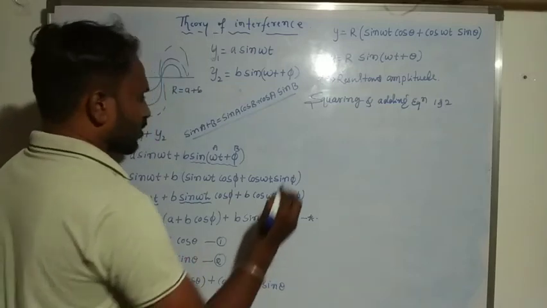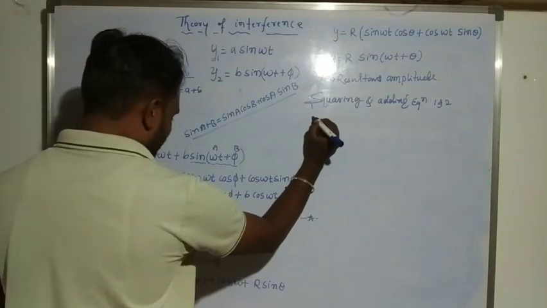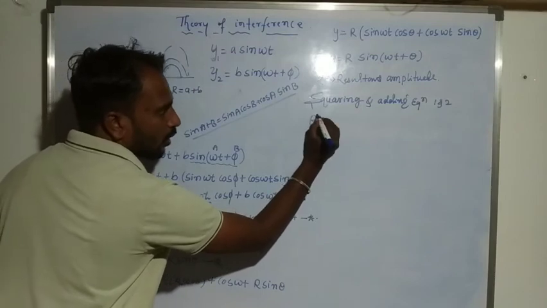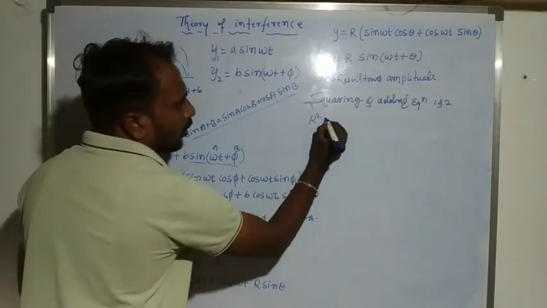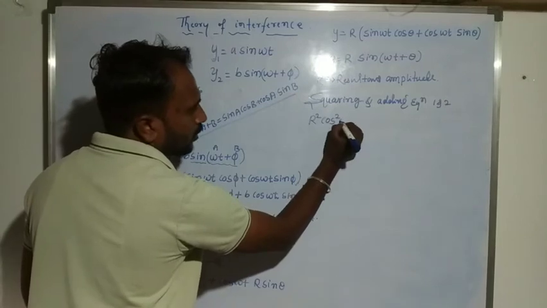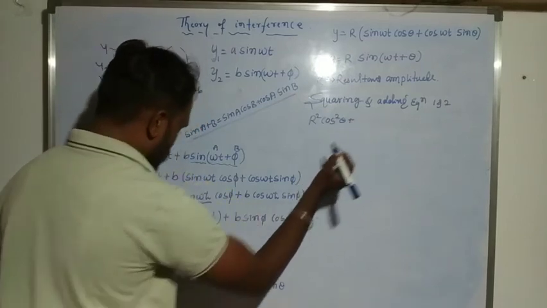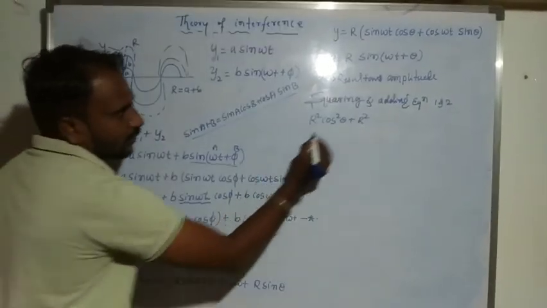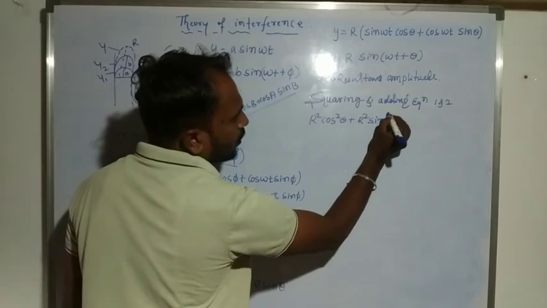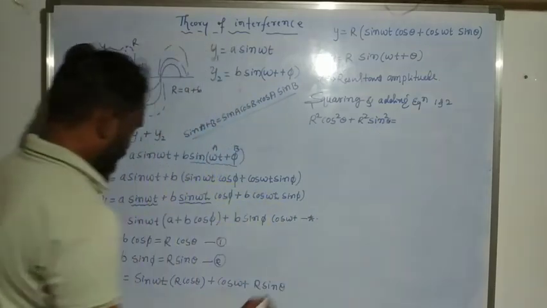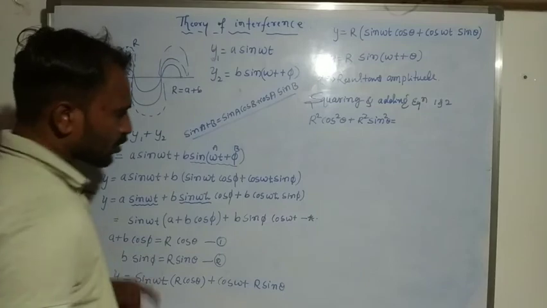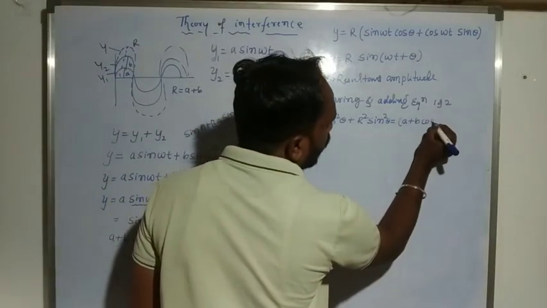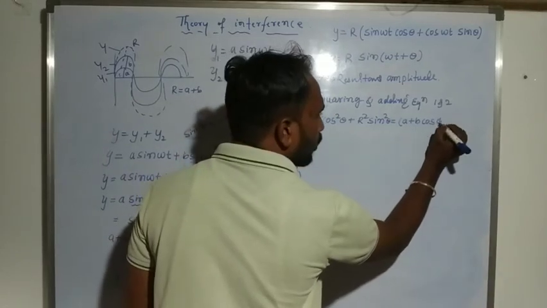So the first one, r square cos square theta plus r square sin square theta is equal to (a + b cos pi) whole square.